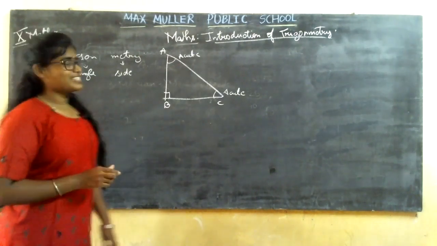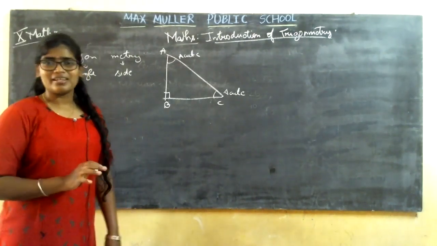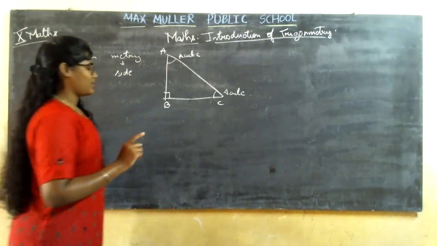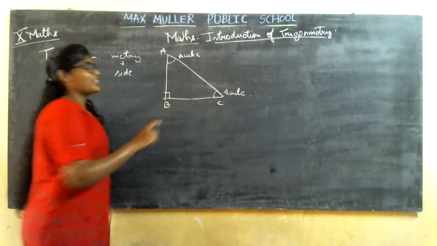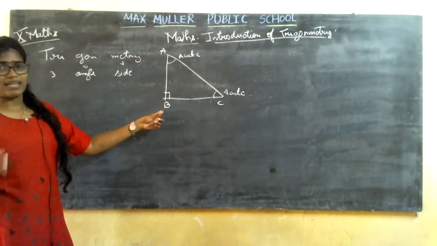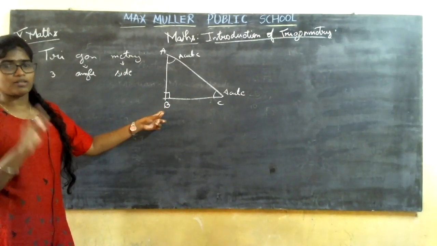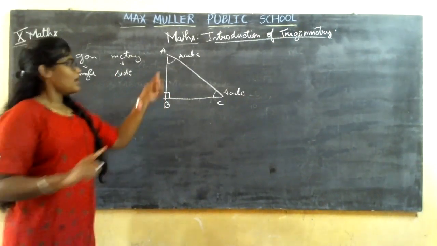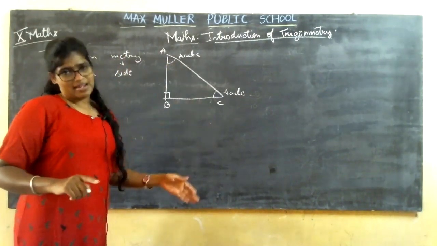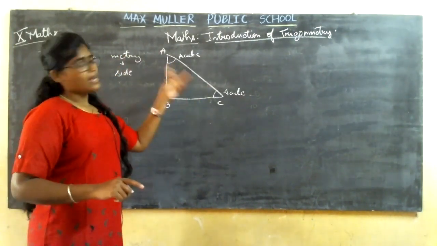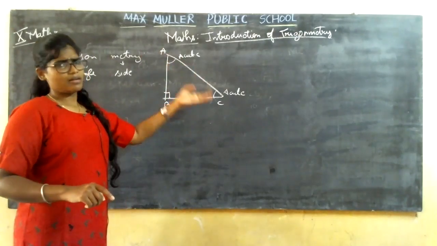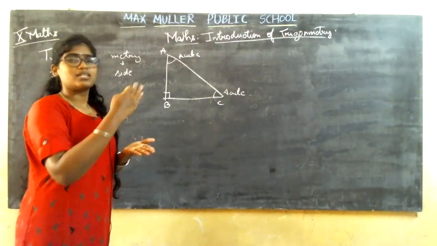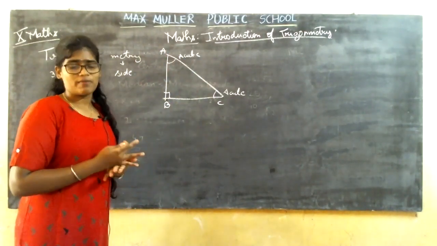The sum of all the 3 angles in a triangle, not only in a right angle triangle, in any triangle, should be 180 degrees itself. So you already have a 90 degree angle. Okay, 90 degrees over. In 180, if you subtract 90, you will be left with only 90. You have 2 angles, so you need to divide it. So if you divide it, you get an acute angle. One angle might be greater, one angle might be lesser, but it should be less than 90 degrees. So whatever the angle, if it is less than 90 degrees, it is called which type of angle?